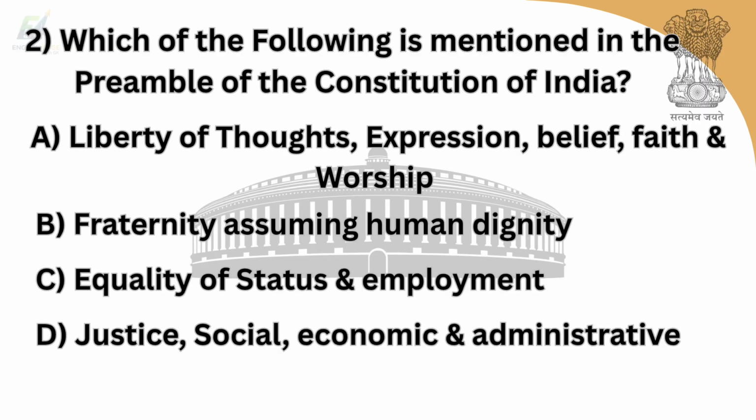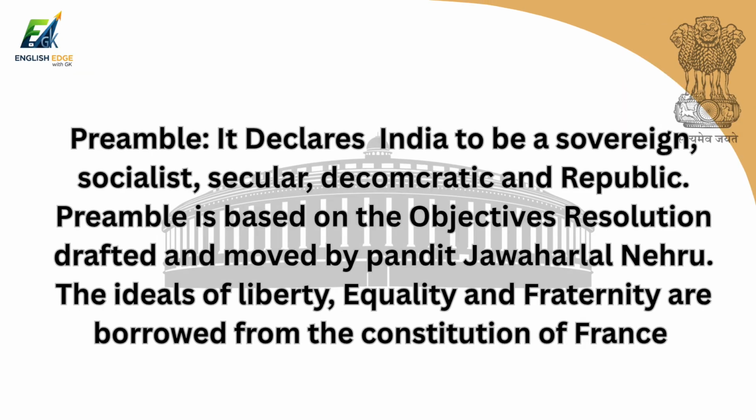Second question is, which of the following is mentioned in the preamble of the Constitution of India? Option A is liberty of thoughts, expression, belief, faith and worship. Option B is fraternity assuming human dignity. Option C is equality of status and employment. Option D is justice, social, economic and administrative. And answer is option A. Preamble. It declares India to be a sovereign, socialist, secular, democratic and republic. Preamble is based on the Objectives resolution drafted and moved by Pandit Jawaharlal Nehru. The ideals of liberty, equality and fraternity are borrowed from the Constitution of France.